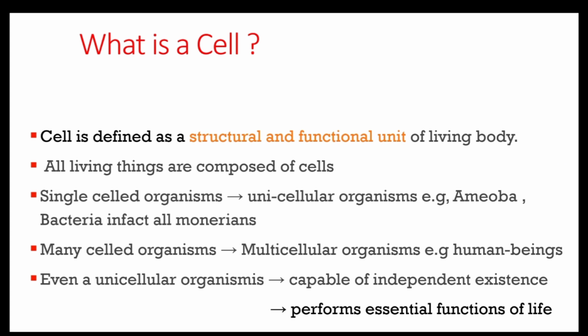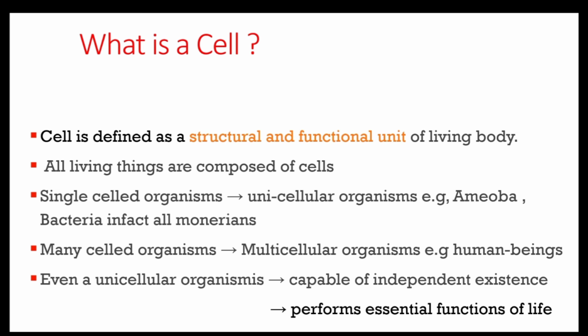All living beings are composed of cells. Single-celled organisms are called unicellular organisms. Examples of unicellular organisms are amoeba, bacteria, in fact all monerans and protists. Many-celled organisms are called multicellular organisms.